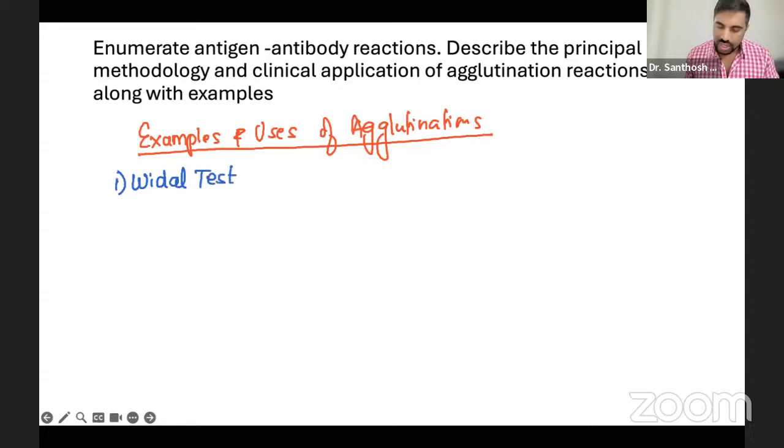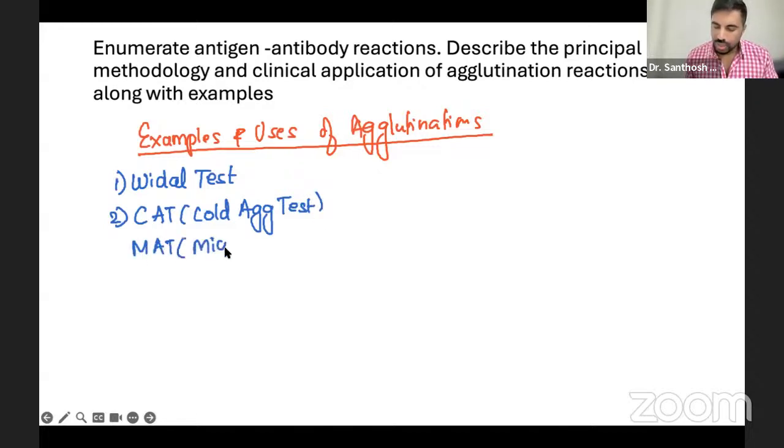After Vidal, the list includes the CAT test, that is cold agglutination test; the MAT test, that is microscopic agglutination test; and the SAT, standard agglutination test.